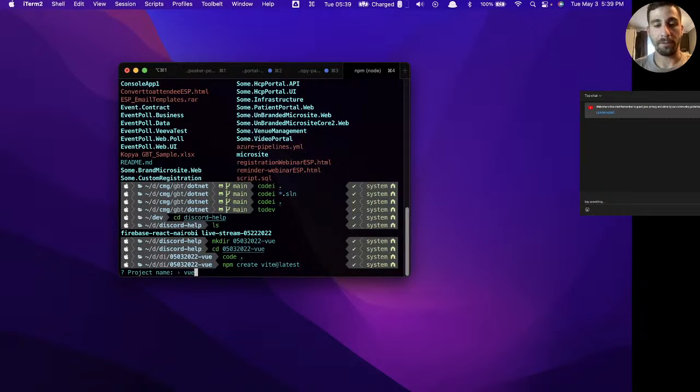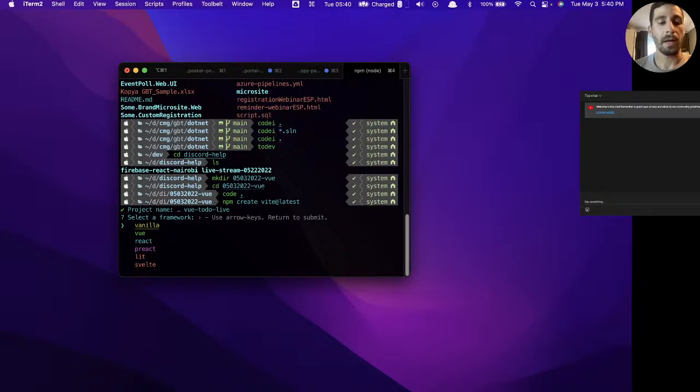So I'm going to call this Vue to do live. Now, this is pretty cool. We get to choose if we want vanilla JavaScript, if we want Vue, React, Preact, which is basically React with less functionality, Lit Element, which is a framework that was created by Google for web components, and then Svelte, which is also another really cool framework. We're going to choose Vue.